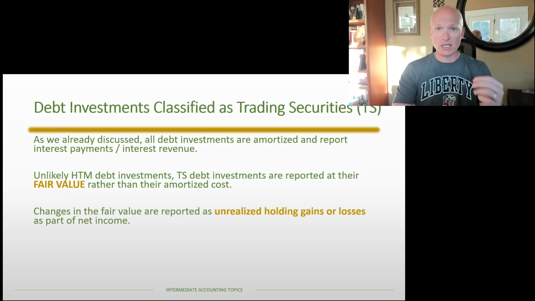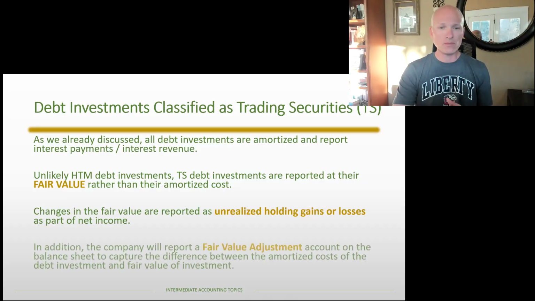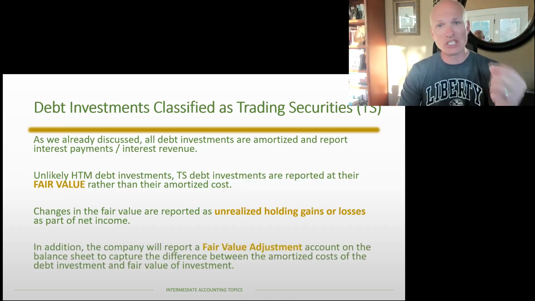Those changes in the fair value are going to be recorded as unrealized holding gains and losses, and that will be reported as part of net income for trading securities. So those gains and losses are going to be in a temporary account. That temporary account is going to get closed to retained earnings at the end of each year. So there will be this additional account as well.